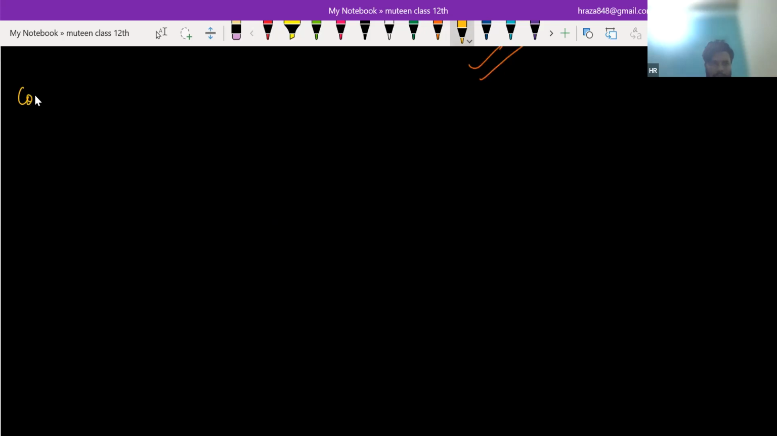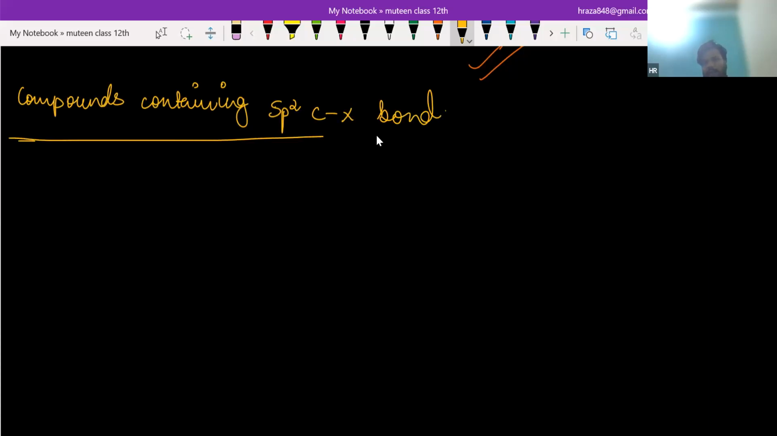Okay. Now see, compounds containing an sp2 carbon-X bond. That means X is directly attached to the carbon which has a double bond, and whenever a carbon makes a double bond, it is sp2 hybridized. Yes or no?